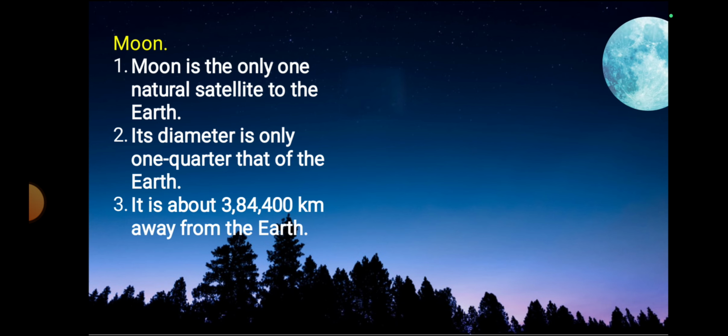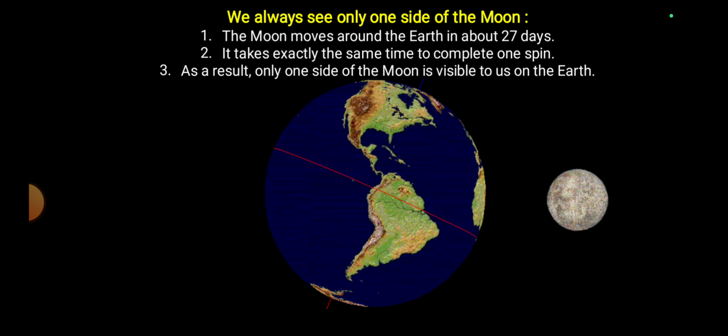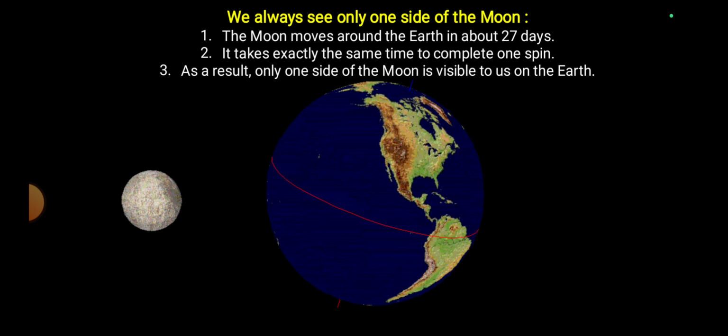This is the Moon. The Moon is the only natural satellite of the Earth. Its diameter is only 1/4 that of the Earth. It is about 384,400 kilometers away from the Earth. We always see only one side of the Moon.